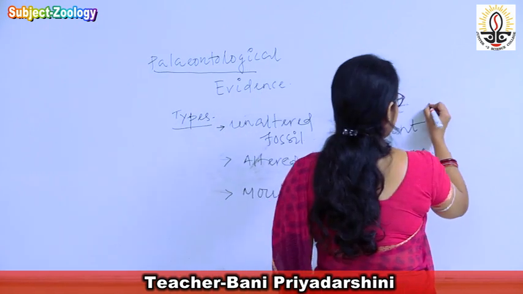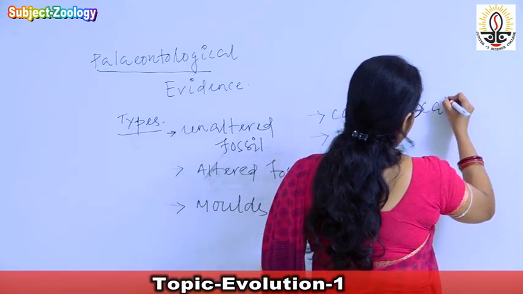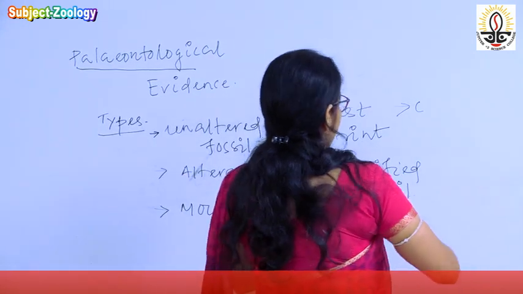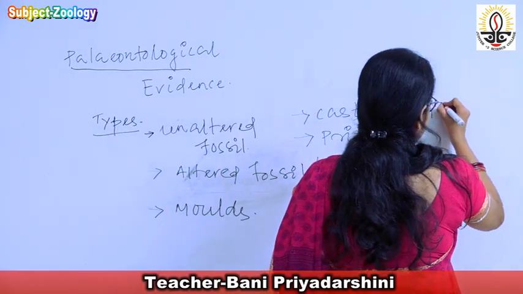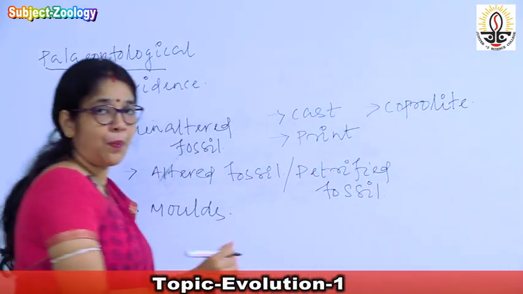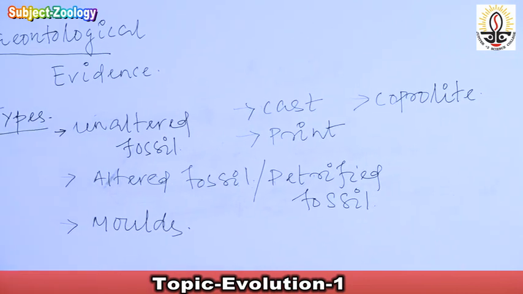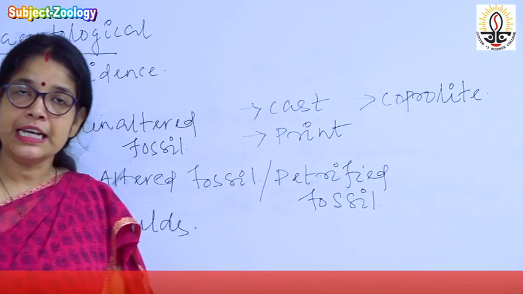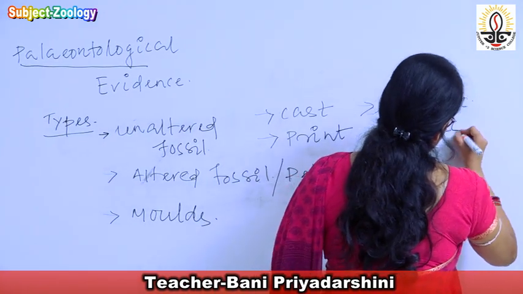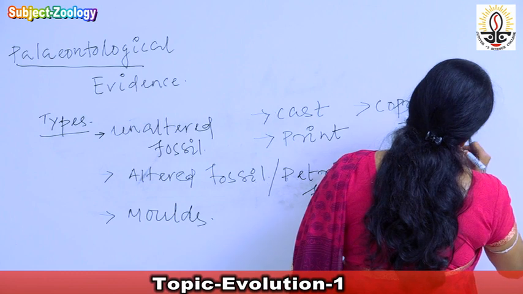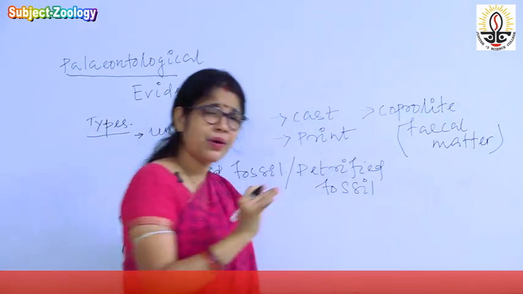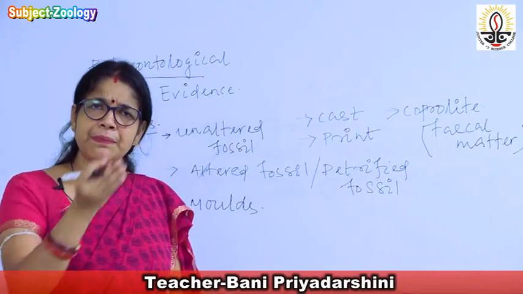And the last one is known as coprolite. Coprolite is the type of fossil that is mainly formed by fecal matter. How will the fecal matter be buried?